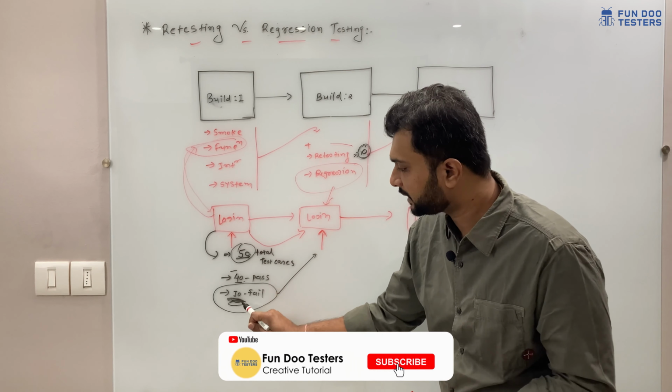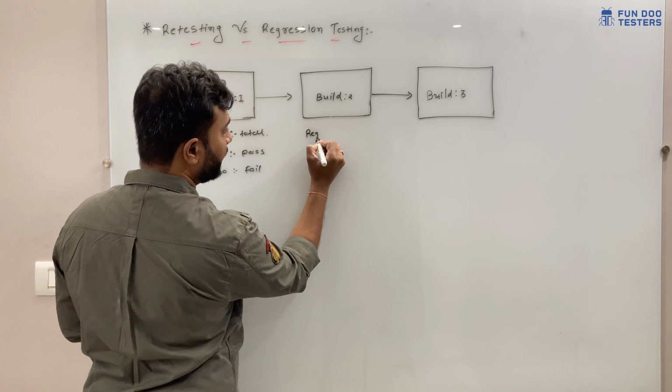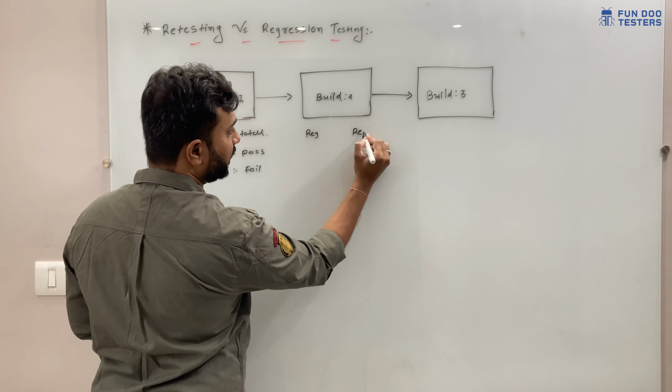Now in build 1, let's say we have a total of 100 test cases. Out of 100, let's say 70 pass and 30 failed. Now in build 2, we have to perform two types of testing. First is regression and another is retesting.